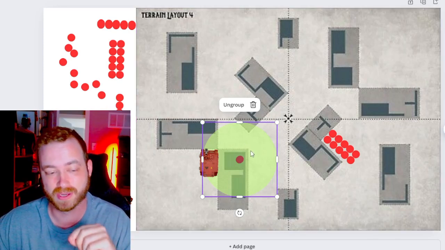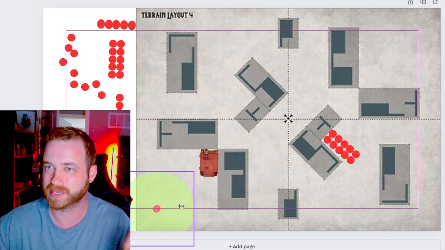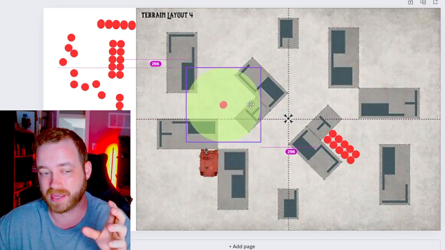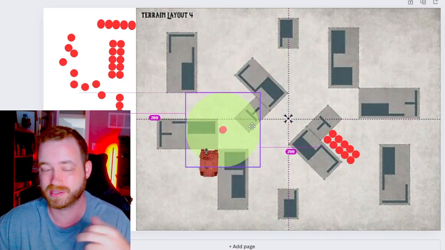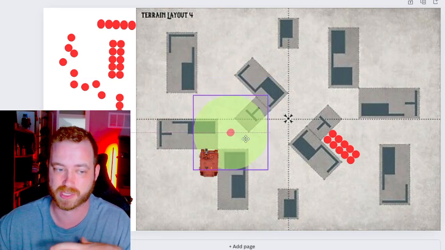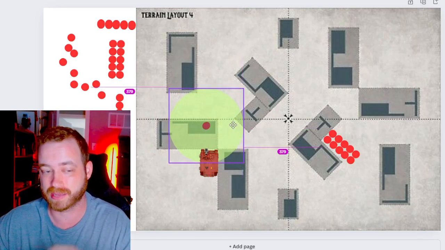When I set up my Cypher, I want to set them up not all the way in the back where they're not really going to be doing anything. I'm going to be setting them up somewhere up front where I know that if they advance out, they can at least get into the fray somewhere and set up for turn 2 or turn 3. Because turn 1, you're not really going to be doing anything with them. They're just going to be setting up and waiting until later in the game where you're actually going to be needing them to go out.